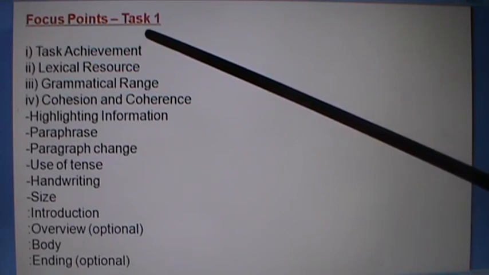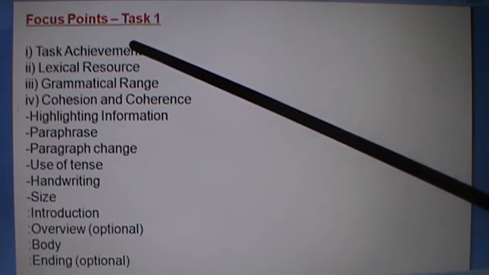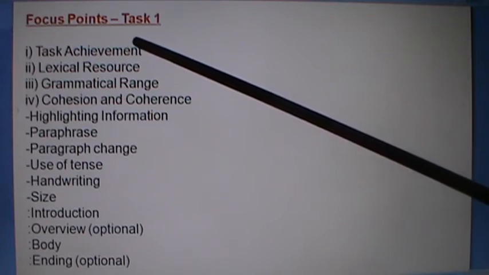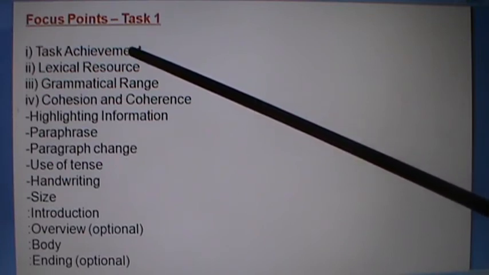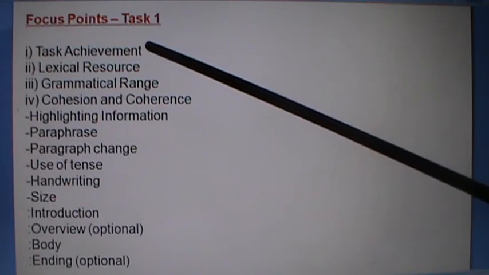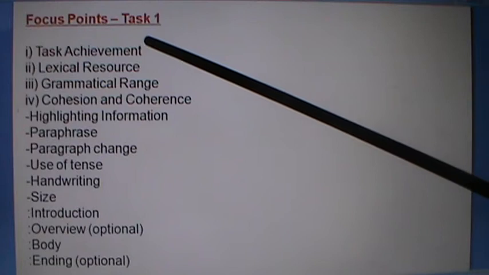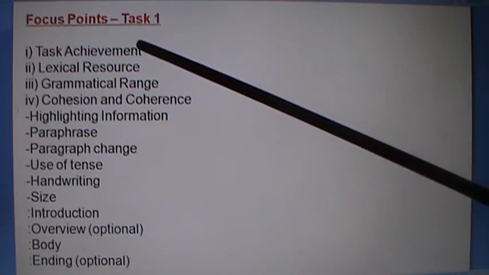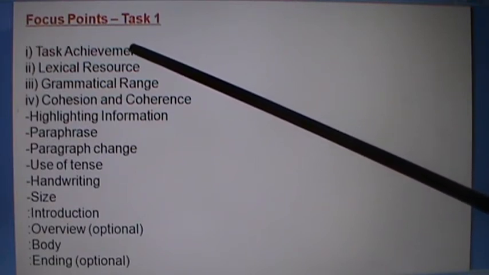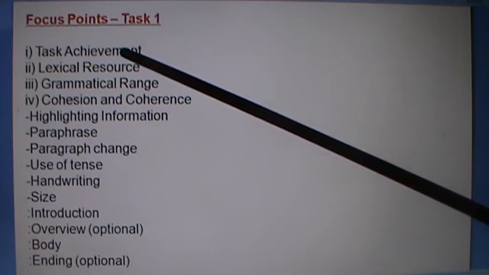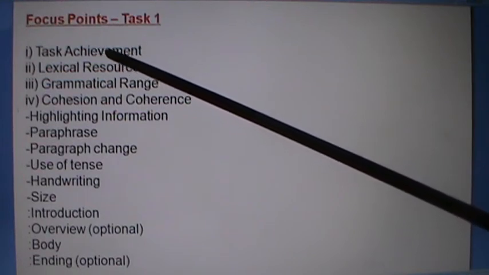They should not leave these out while writing any Task 1, of the academic writing test or general writing test. First of all, they have to understand the question. They have to read the question once, twice, thrice, and then start writing. So this is called task achievement.